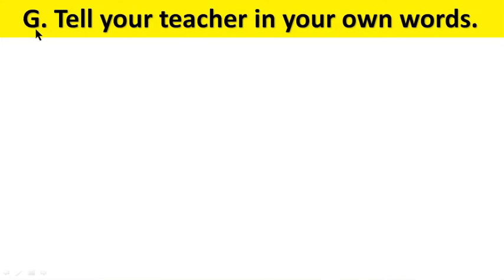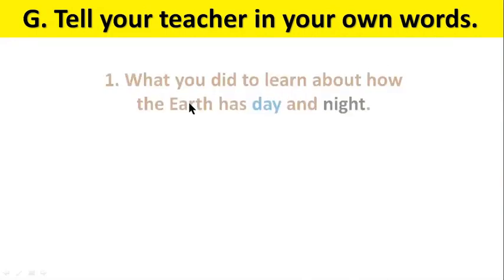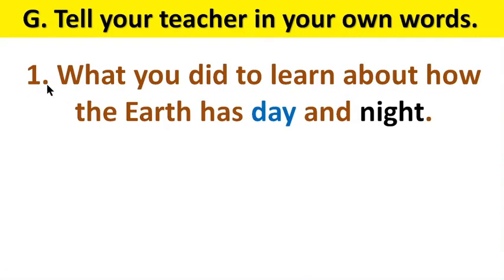Question number G. Tell your teacher in your own words. Number 1. What you did to learn about how the earth has day and night.